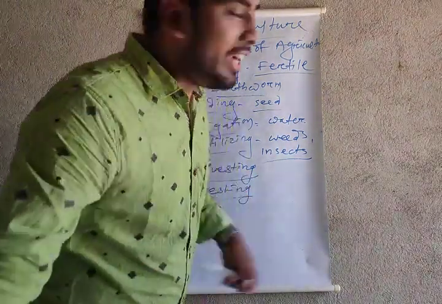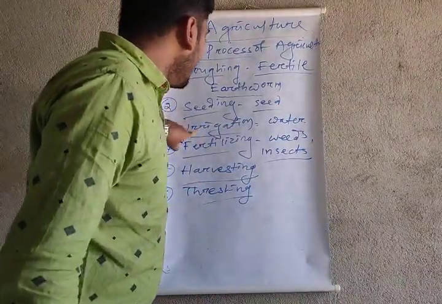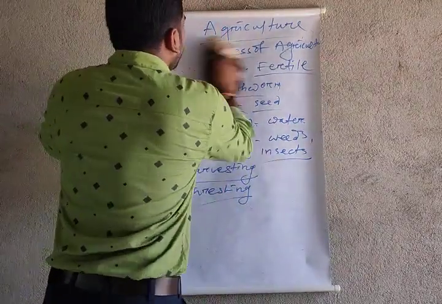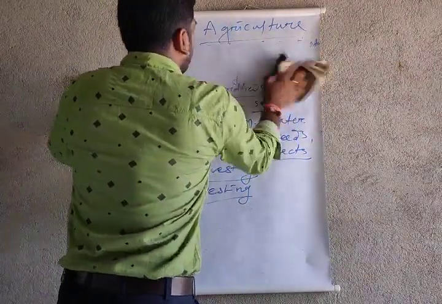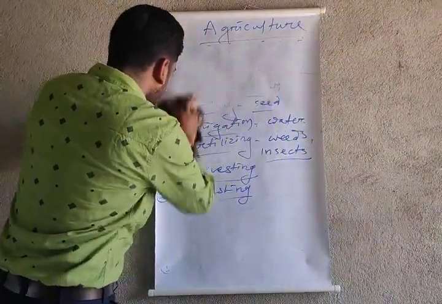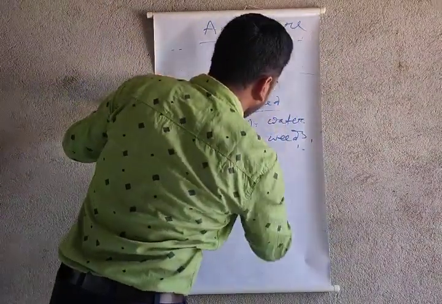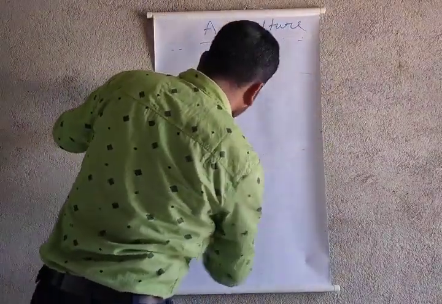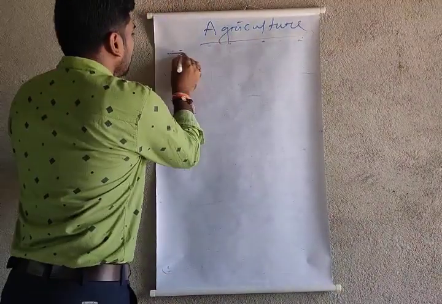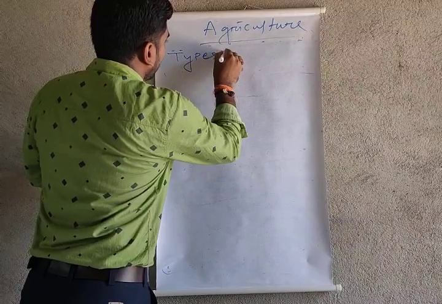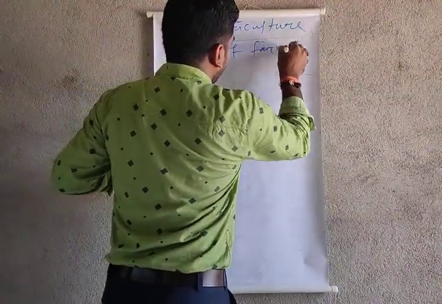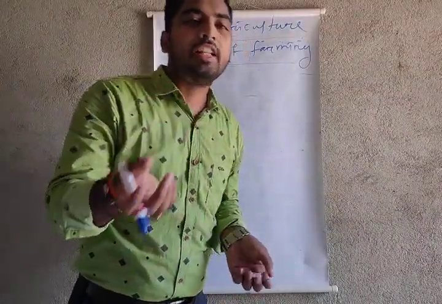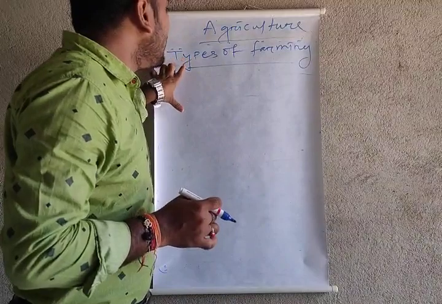Now we have already read all the processes: plowing, seeding, irrigation, fertilizing, harvesting, and threshing. Now we are going to read the types of farming. We already know about the process, we know about agriculture and its meaning also.